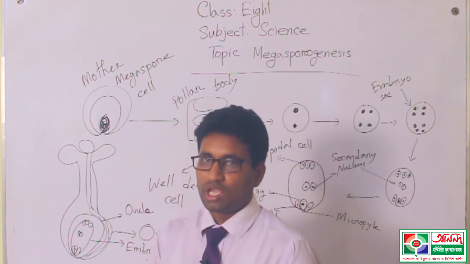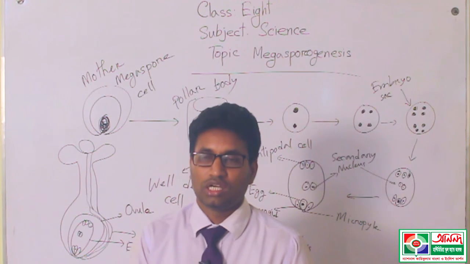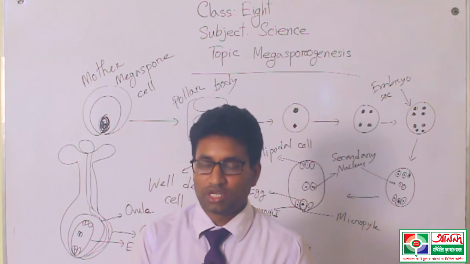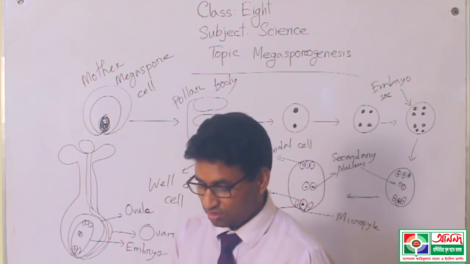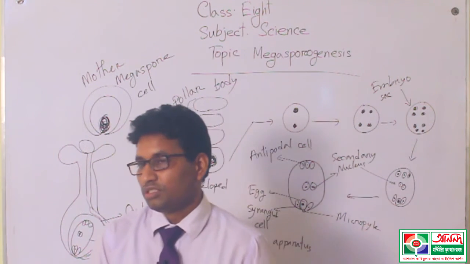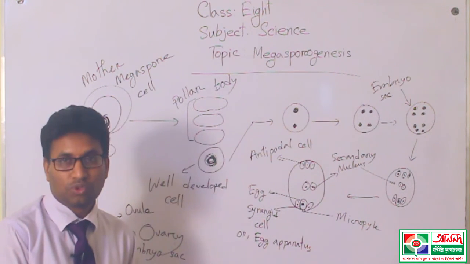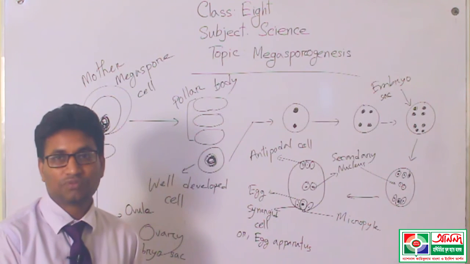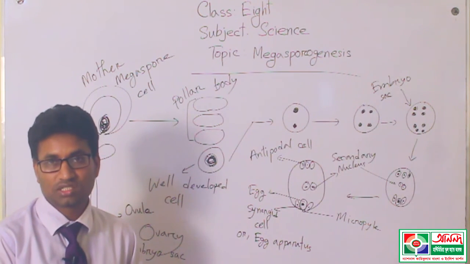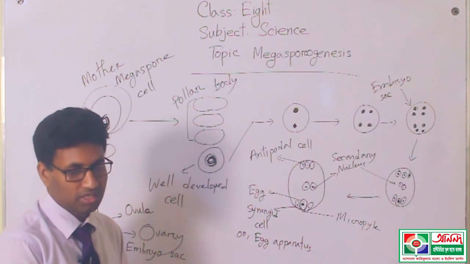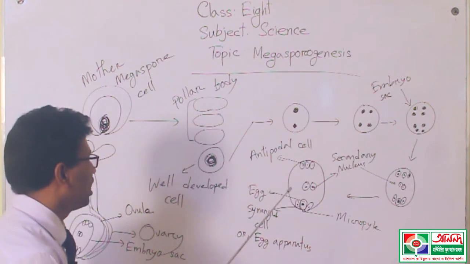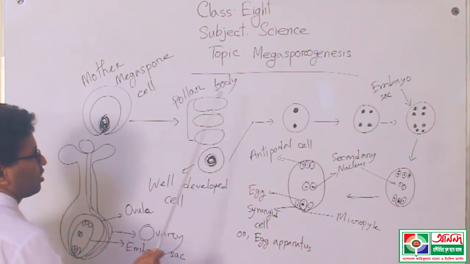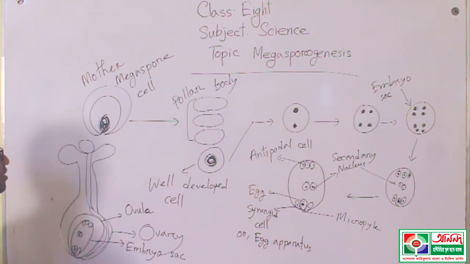And next time I will discuss the fertilization process of flowering plants. Today I have discussed the female gamete producing process. The name of the female gamete producing process is megasporogenesis, and these are the whole stages of megasporogenesis.